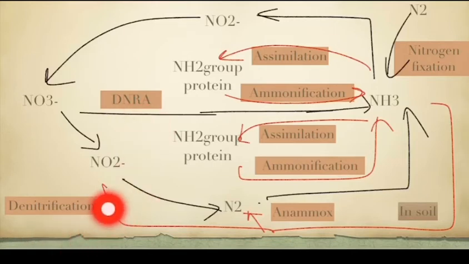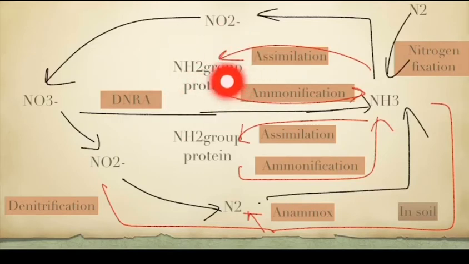In this case, the nitrate under the soil is converted into dinitrogen through the formation of nitrite. So this is our denitrification. After denitrification, next is the ammonification. That assimilated ammonia, that is assimilation. Assimilation means inorganic to organic form.